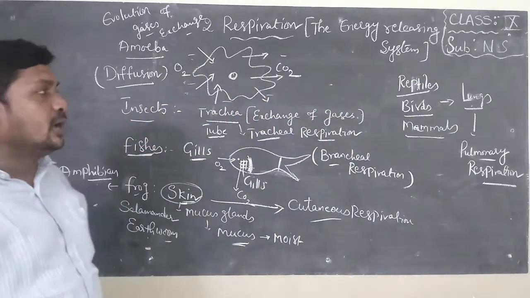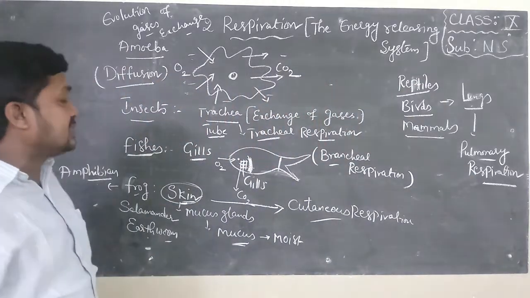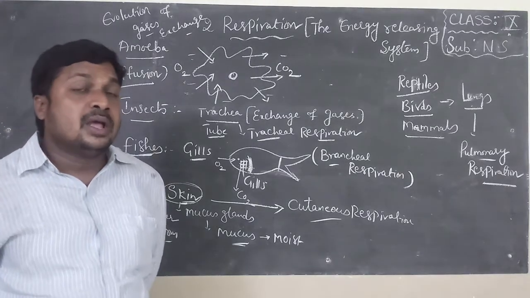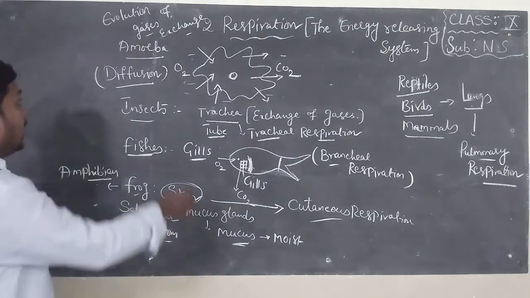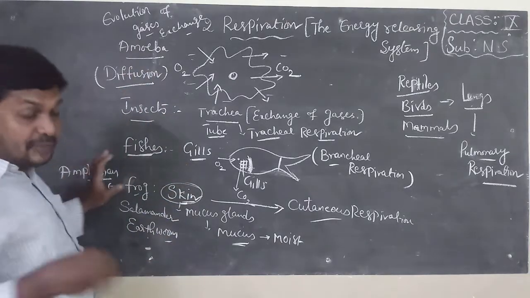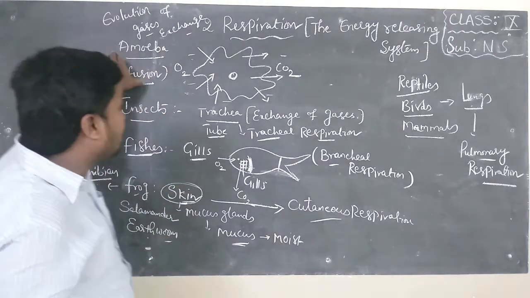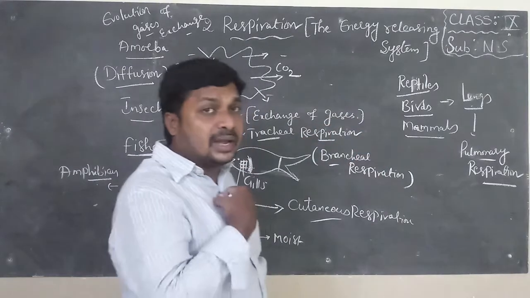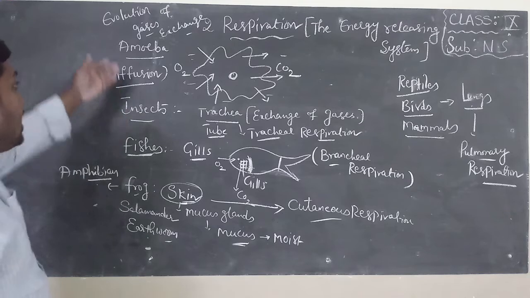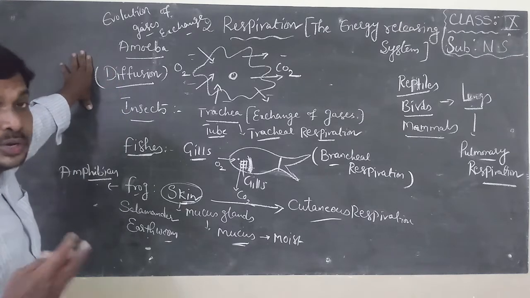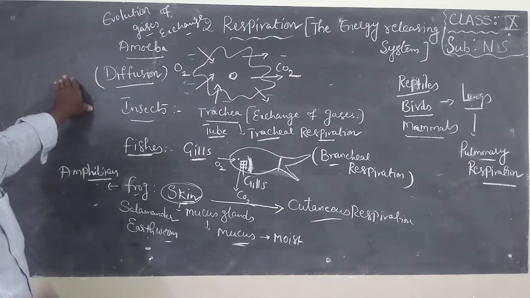So this is about evolution of gas exchange system from amoeba to man. If you observe this information, you can conclude: is there any development from amoeba to man? Yes, there is a development. We have a well-developed respiratory system. Amoeba, a simple unicellular organism, does not have a special system like us.